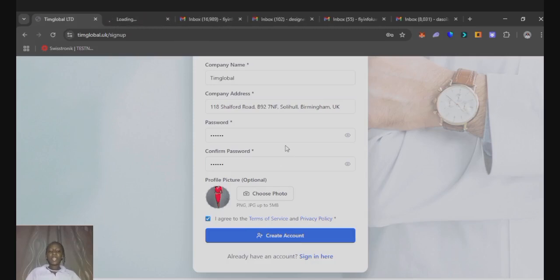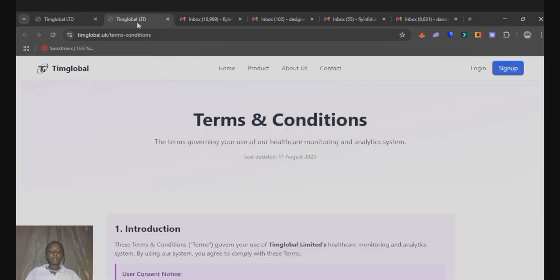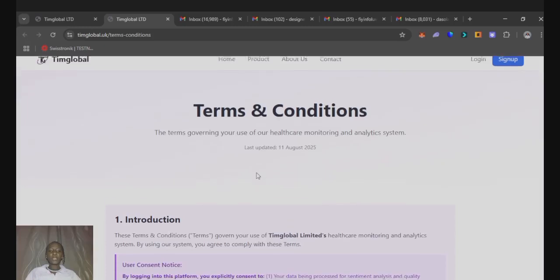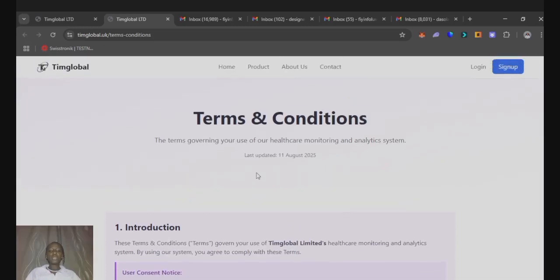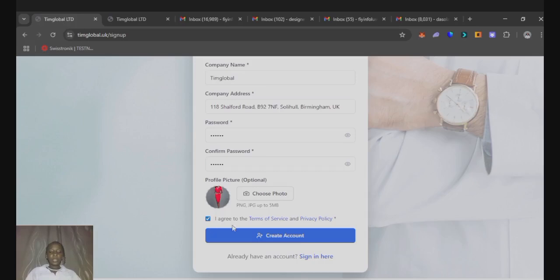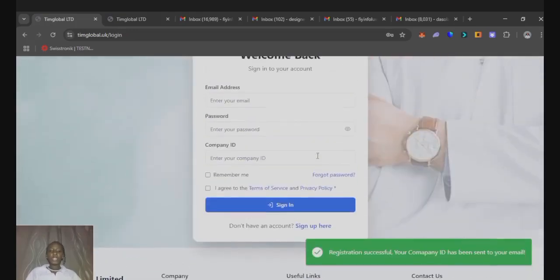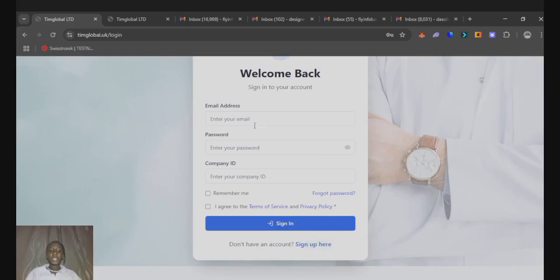So let us view the terms of service and privacy policy. Okay, this is contained here. The terms and conditions are contained here for the administrator to read through and understand. After that, the administrator will agree. We click on agree to the terms of service and privacy policy and create an account for his or her organization. Okay, so the account has been successfully created.